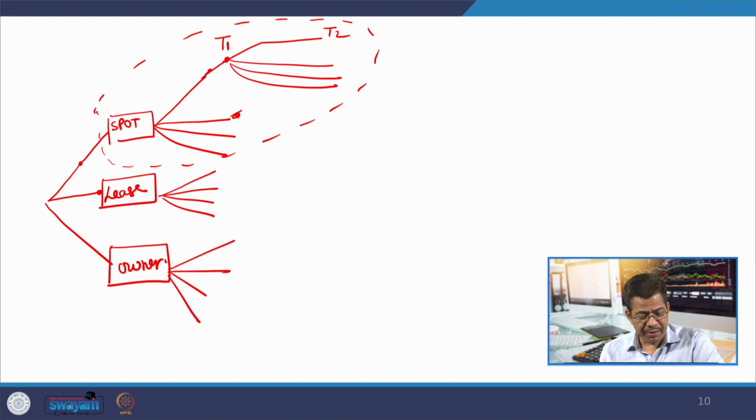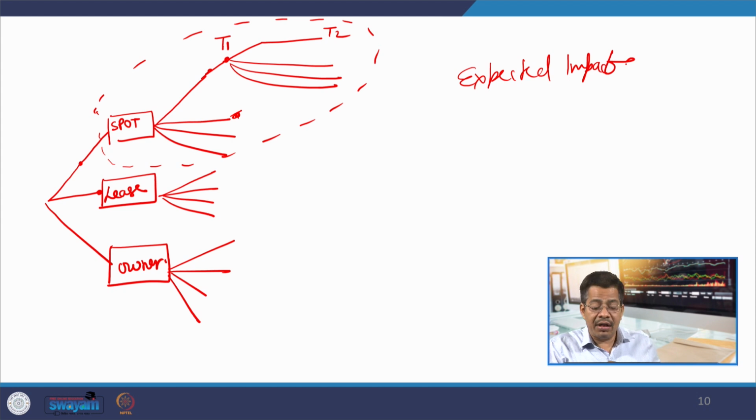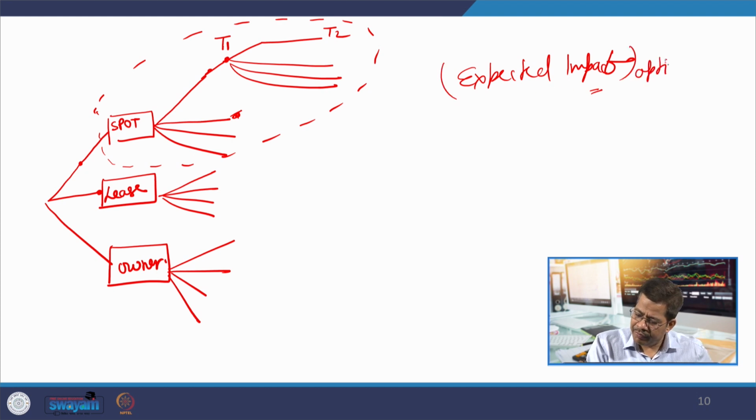That is what we are showing, and when you have to compare, you need to do the entire calculation of spot versus lease. If I am doing the spot calculation, my expected profit, or expected impact I will say, because profit is possible and loss is also possible. So, in that case, what is your expected impact? In case of option 1, expected impact